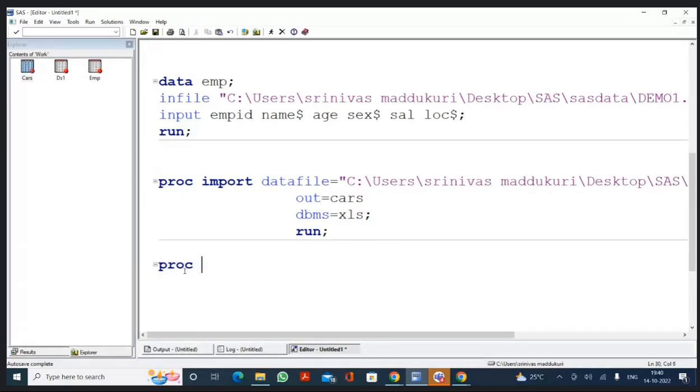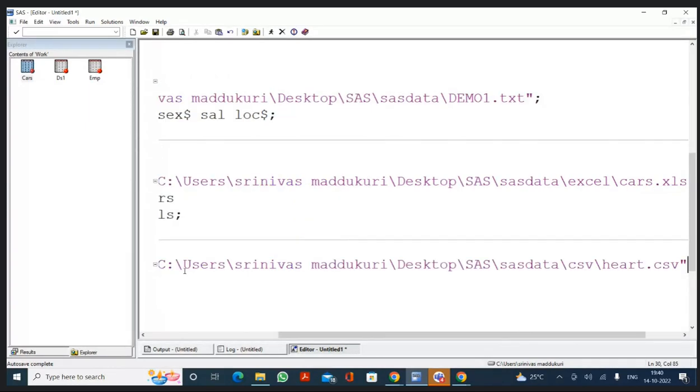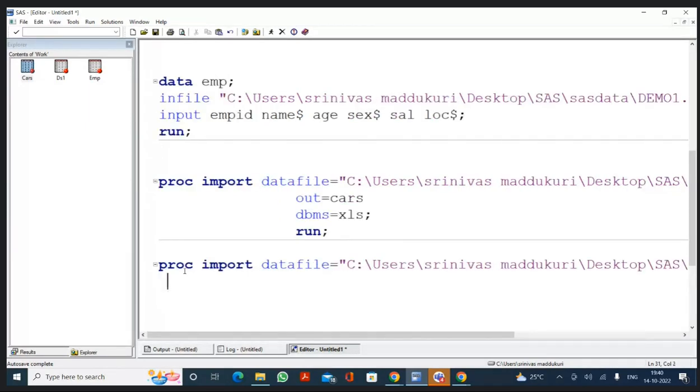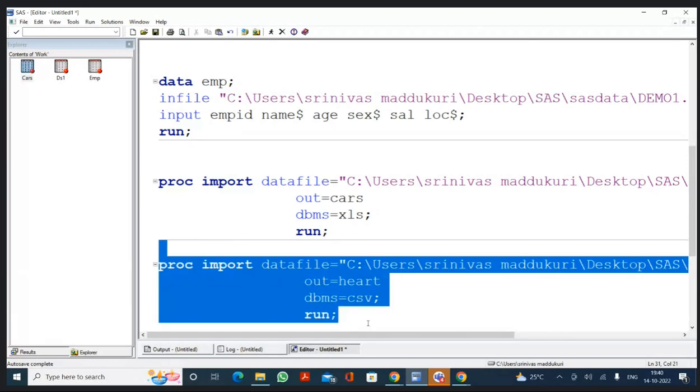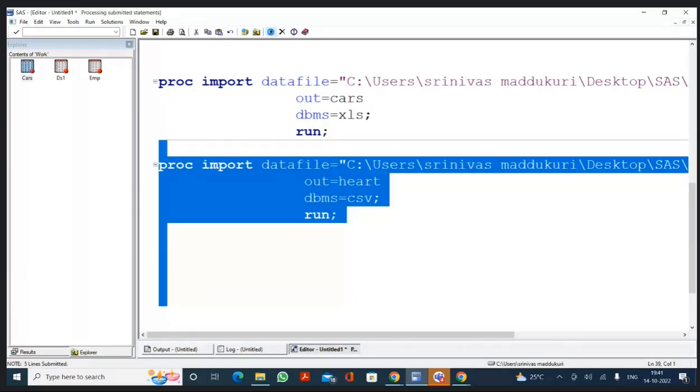Proc import, datafile is equal to the path of the file, out equal to heart, DBMS CSV. Very good. Now select the program, execute the program. Now we are going to have a data set called heart in the work library.